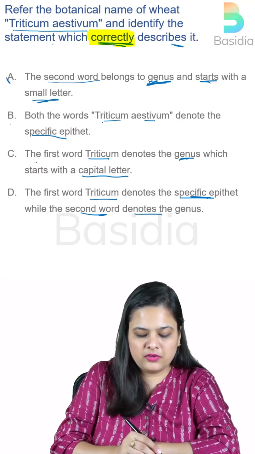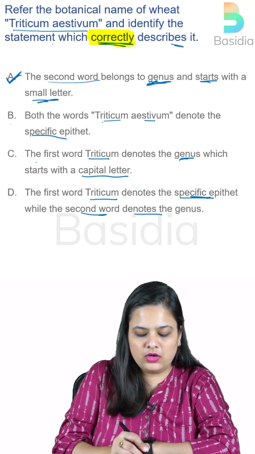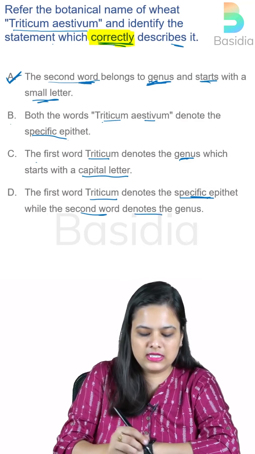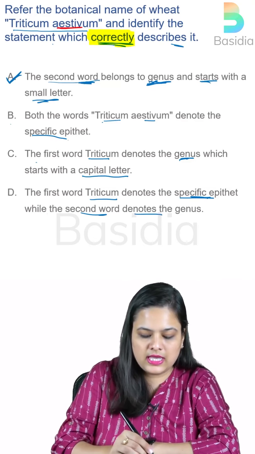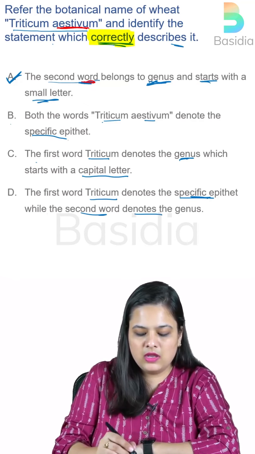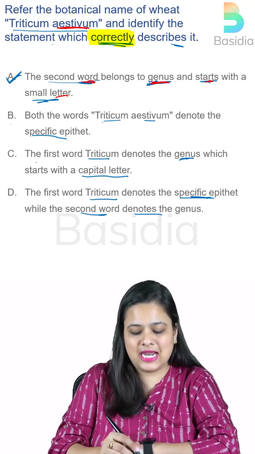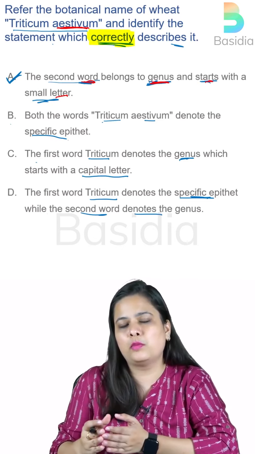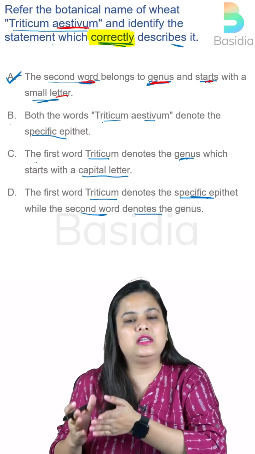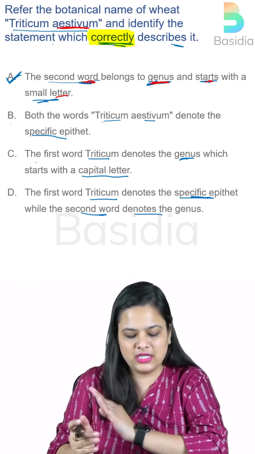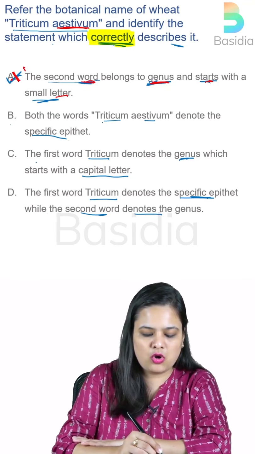Now, talking about the first option, the second word, which is aestivum. They are saying the second word belongs to genus and starts with a small letter. Do you remember that in binomial nomenclature, the second word actually represents the specific epithet, right? So this option is wrong.